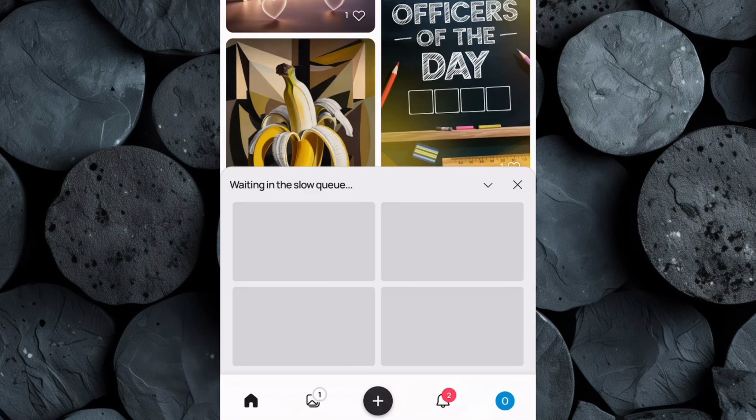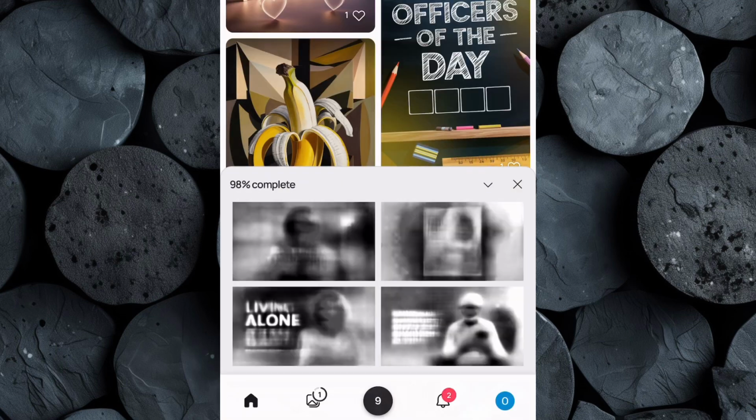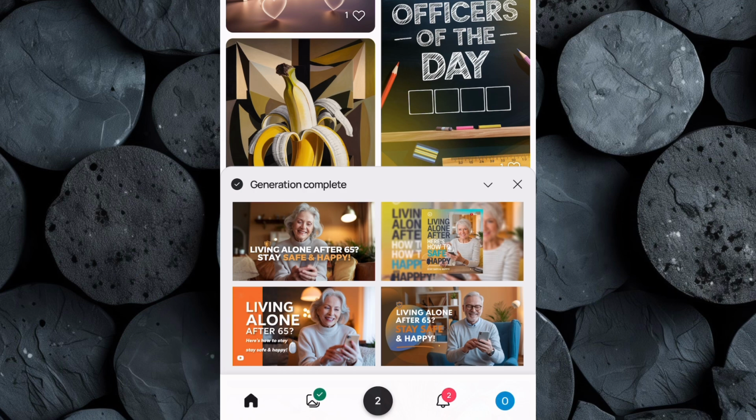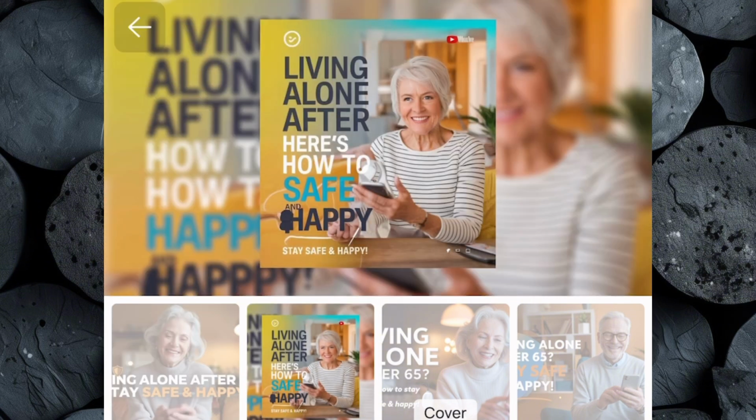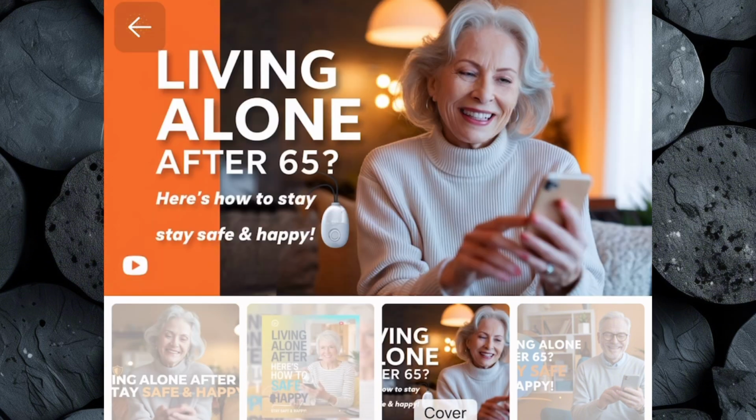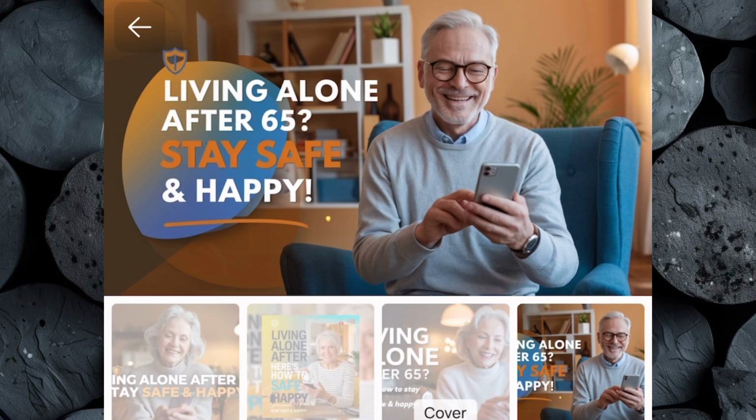Now click on Generate and let Ideogram work its magic. In just a few seconds, Ideogram will present you with 4 visually stunning thumbnails that align perfectly with the theme and tone of your video. Take your time browsing through the options. Look for a design that's vibrant, high contrast, and captures the essence of your content. Once you've found the most eye-catching and compelling option, download it to your device.